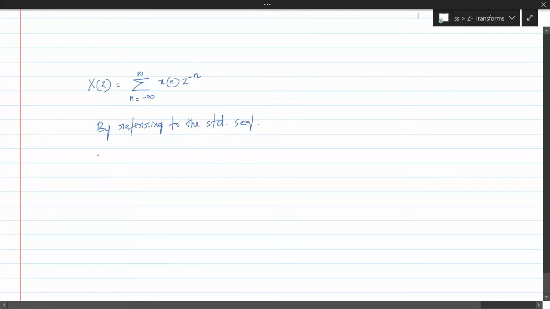Now by using the properties of Z transform also we can do it. So there are three ways. One is by using the formula. Other one is by referring to the standard transforms. The third one, that we are seeing now, is by using the properties of Z transform. So that needs to be looked at now.